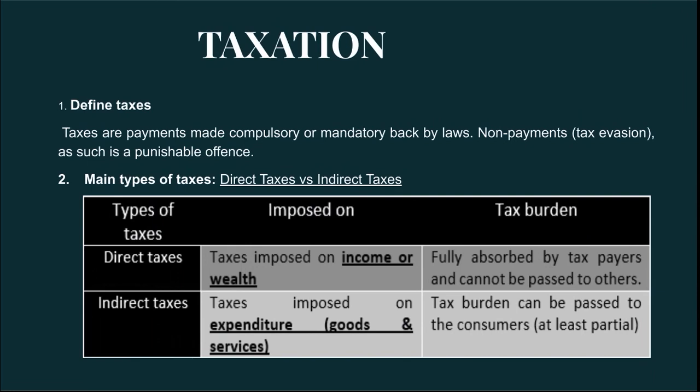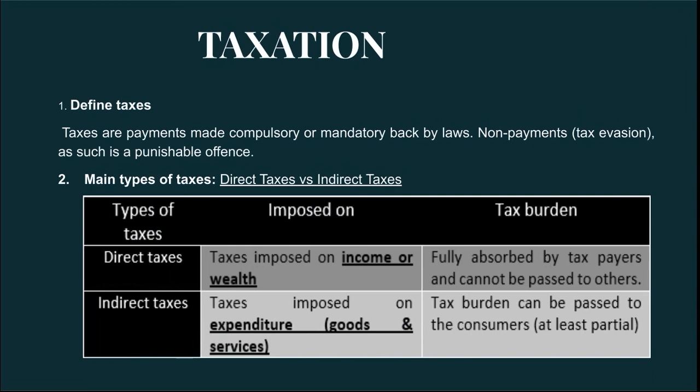Okay. So the other one is the indirect tax. Indirect tax is what you spend, you pay tax. Okay, tax paid on expenditure. You spend, you pay tax. Therefore, the tax burden can be transferred to the other party. Usually, producers will share the tax burden with the consumers. That's a good example of an indirect tax.